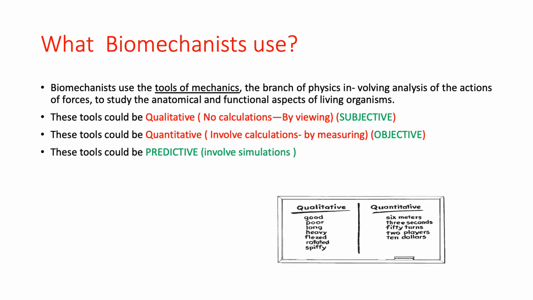So what do we use to do these kinds of analysis and studies? First of all, biomechanics uses the tools of mechanics. So what is mechanics? Mechanics is a branch of physics which involves analysis of the actions of forces to study the anatomical and functional aspects of living organisms.